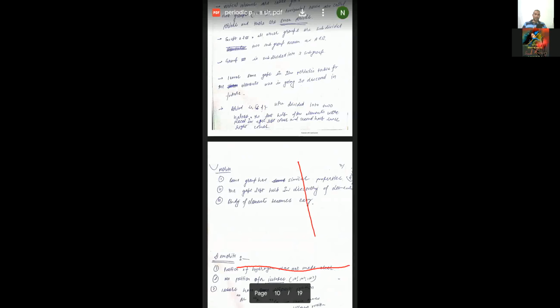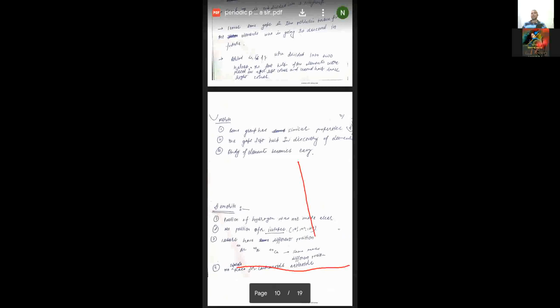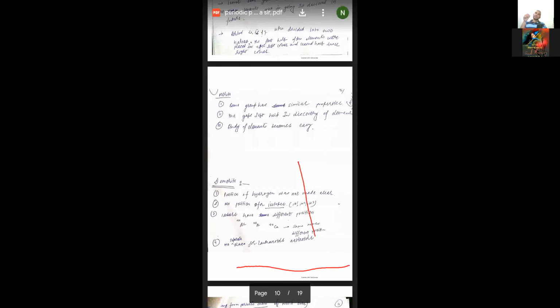Now if you talk about the Mendeleev periodic table, this periodic table has some merits. What are the merits, student? Elements in the same group have similar properties. Whatever elements were placed in the same group, according to Mendeleev, all have similar properties, and elements in different groups have different properties.